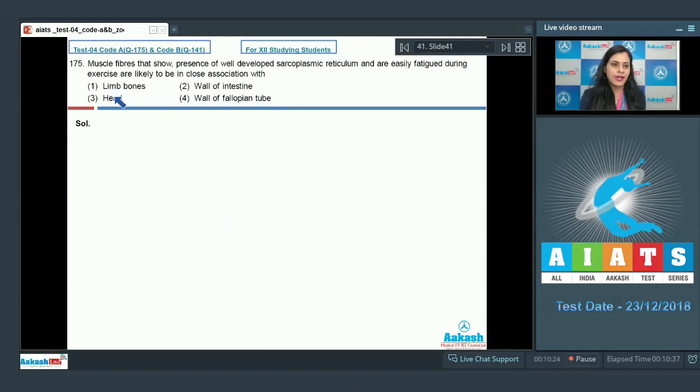Question number 175. Muscle fibers that show presence of well-developed sarcoplasmic reticulum and are easily fatigued during exercise are likely to be in close association with. And we know that it is a basic difference between striated, smooth and cardiac muscles, that striated muscle fibers or striated muscles are easily fatigued.